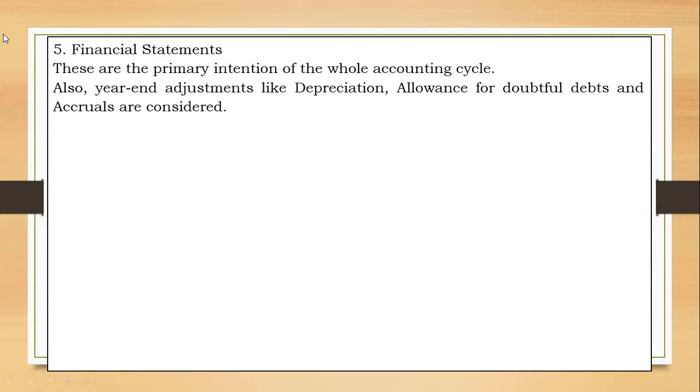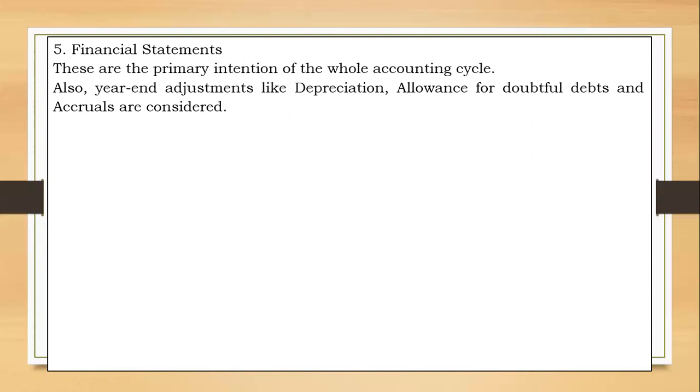What do I mean by this? When preparing the financial statements, you have the trial balance that will incorporate the balances at the beginning of the period and what transpired during the period. But also at the end of the year, you have to understand additional information. So adding to the trial balance, we also check the additional information at the end of the year so as to use them to adjust the trial balance and thus be able to prepare the financial statements.